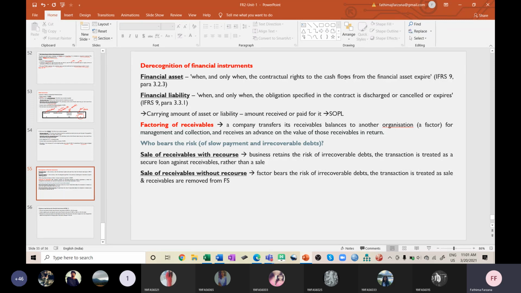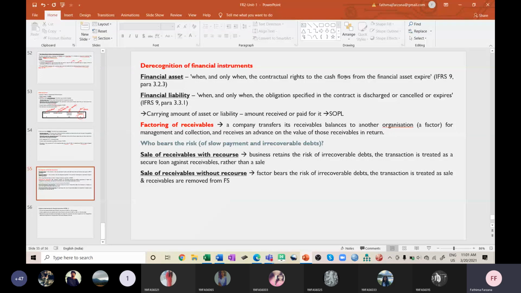And if it is a financial liability, if you settle the liability, that is by paying it or discharging it, then your financial liability should be derecognized in your financial position statement. So how will you derecognize? You have to carry forward the asset or liability that is remaining, to your SOPL. Whether you received the money or paid the money, accordingly you have to show it in your SOPL account.